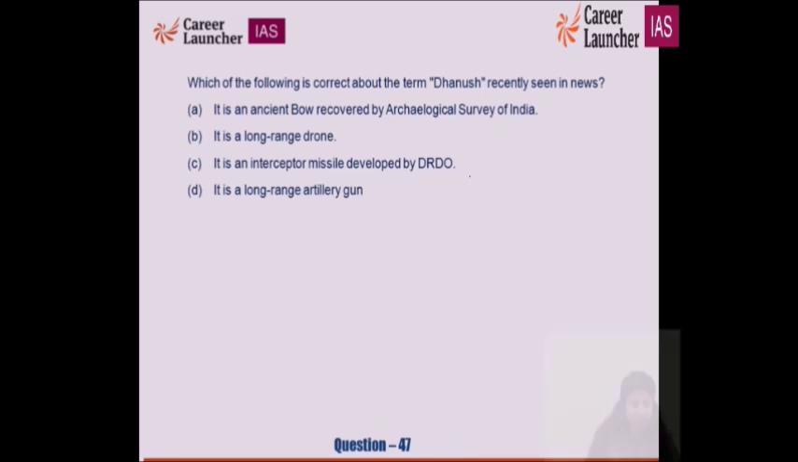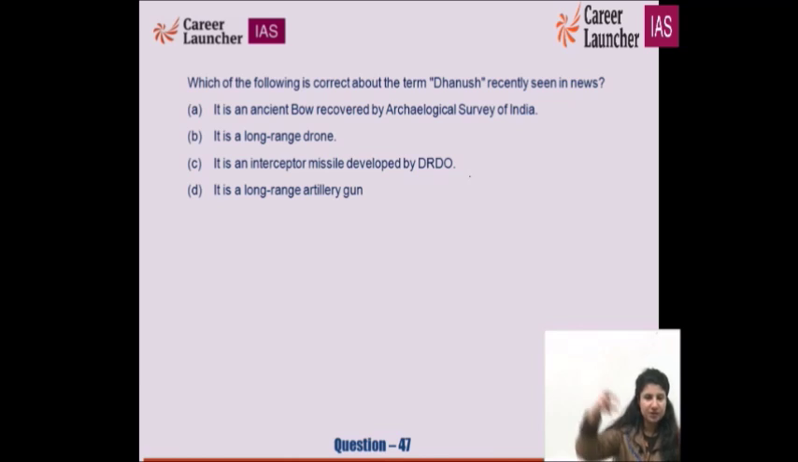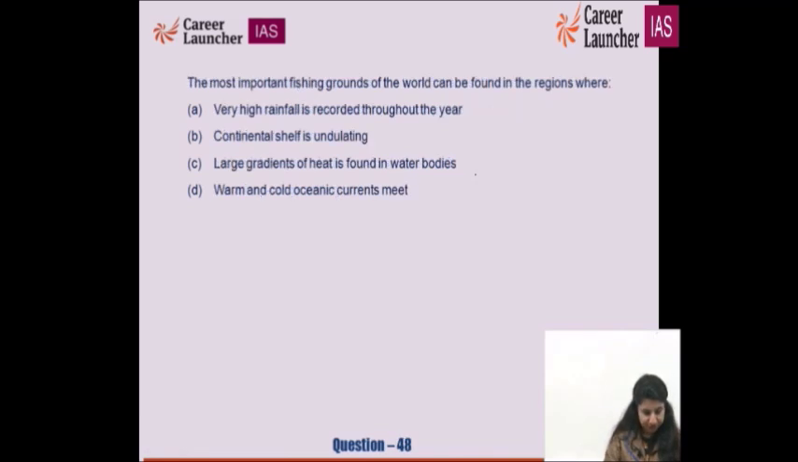Which of the following is correct about the term Dhanush? Recently, Dhanush in news, it is an ancient bow recovered by the Archaeological Survey of India. Archery? No. It is a long-range drone. Drones, you see, these days they fly and catch every moment of weddings and functions. So it is not a drone basically. It is an interceptor missile developed by DRDO. Again, it is wrong. It is basically a gun. It is a long-range artillery gun. So for 47, D for doctor is the right option.